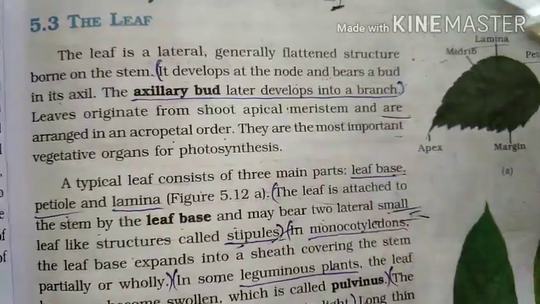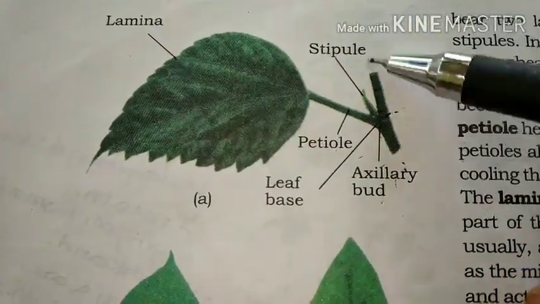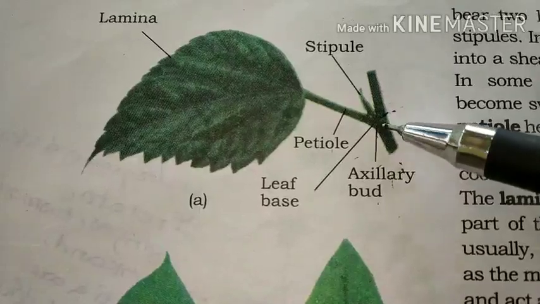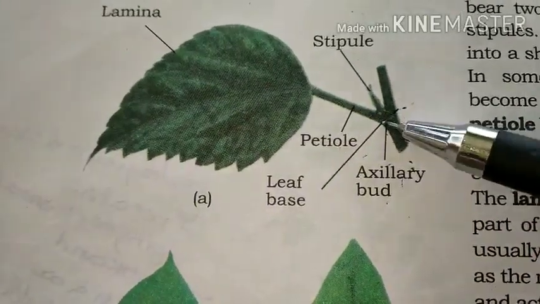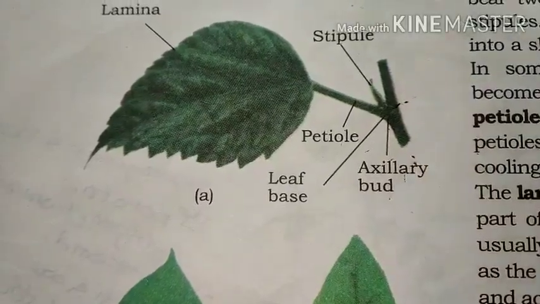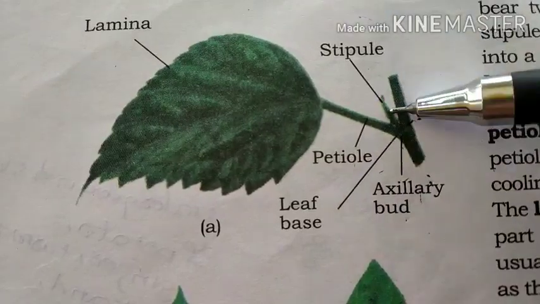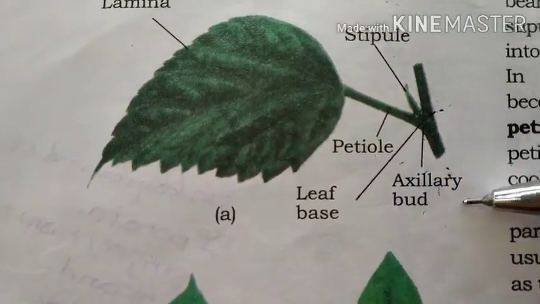So guys, have a look here. This is a stem, and this is a node, the part where the leaf arises from. In between two leaves an internode is present. This part is said to be an internode. The bud present in the axil is said to be an axillary bud.